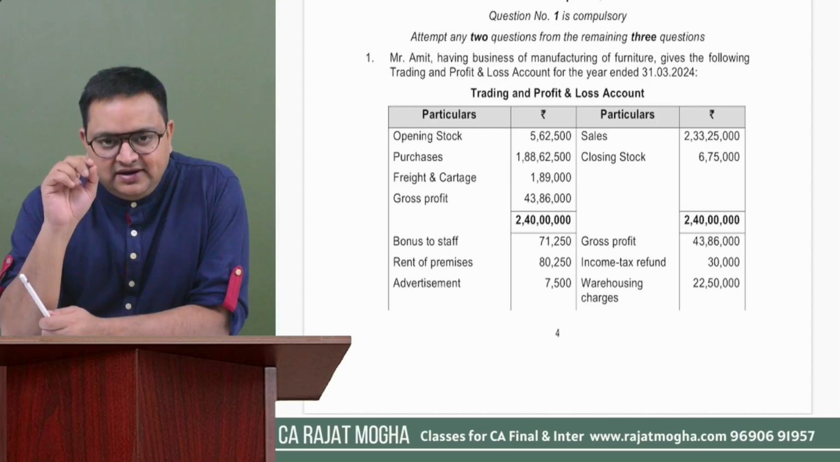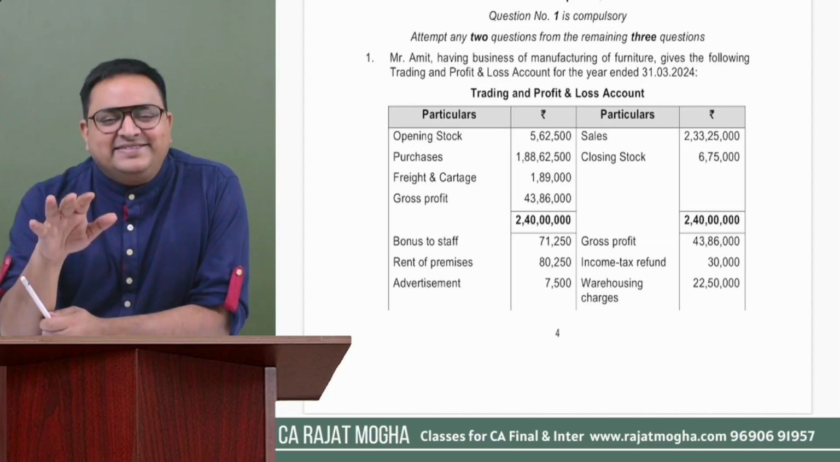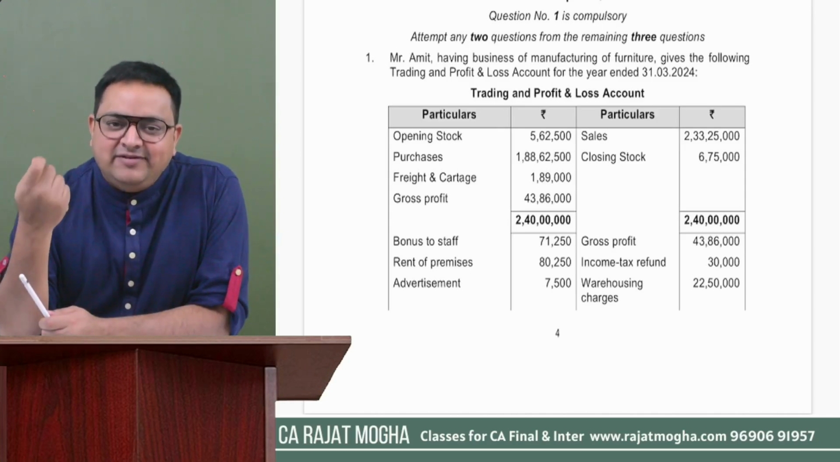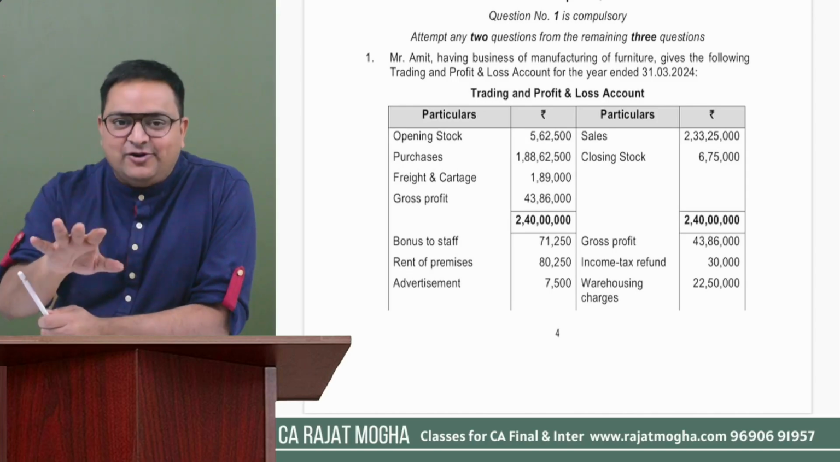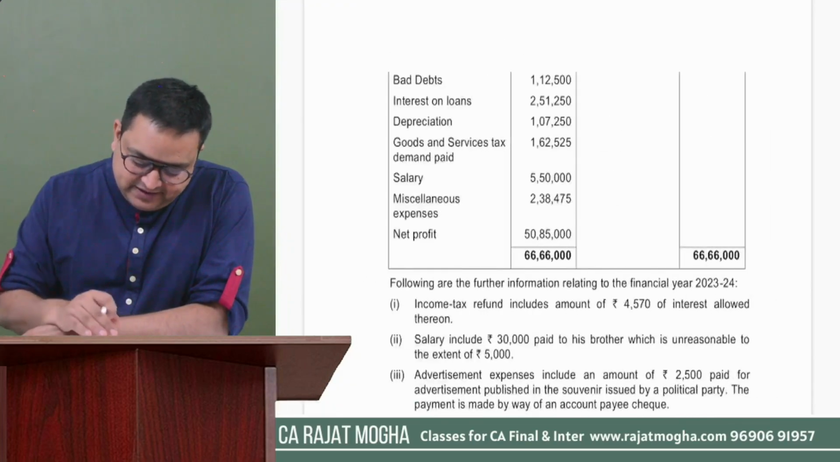Because of section 37, to be specific, forget about the section. We have learned in PGBP that if we give any advertisement in political party brochures or catalogs, then it will not be allowed. Okay. For political party, it will not be allowed. Okay. What else do we have on the debit side?